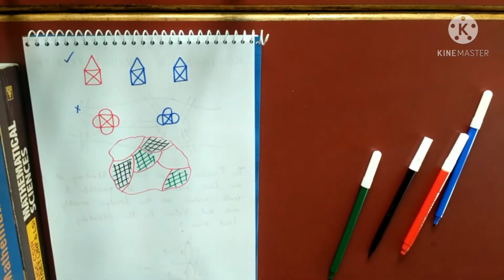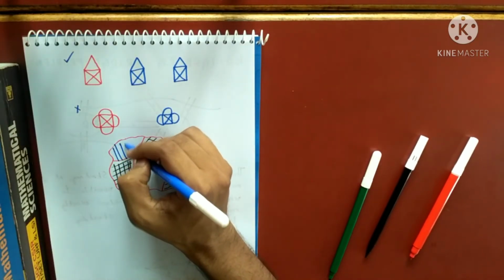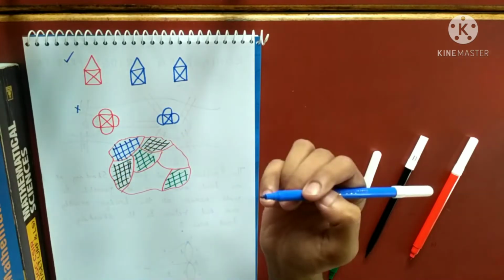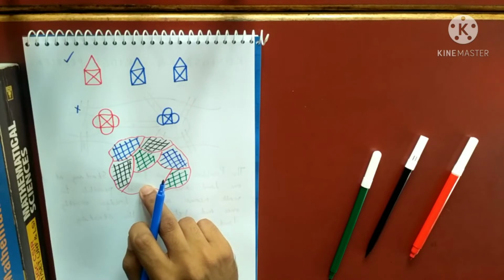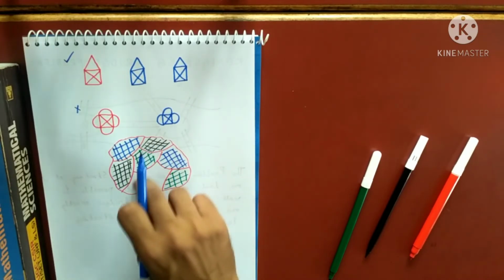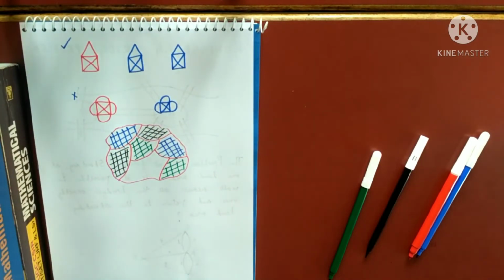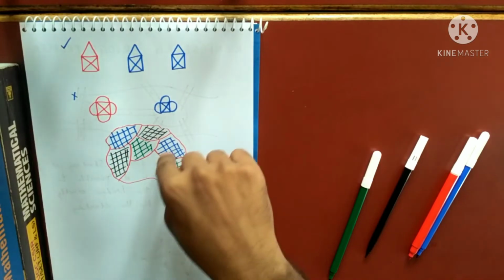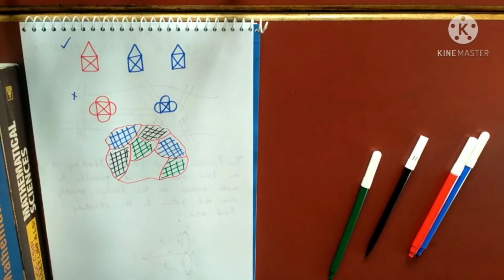So I have already used two colors. Let me take another color, blue. I am coloring this blue, and this blue, and I cannot color with blue here because it is adjacent to this one. So I have to use a fourth color here. Suppose that the fourth color is white. You see, I have colored this map using four different colors such that no adjacent parts have been colored with the same color.